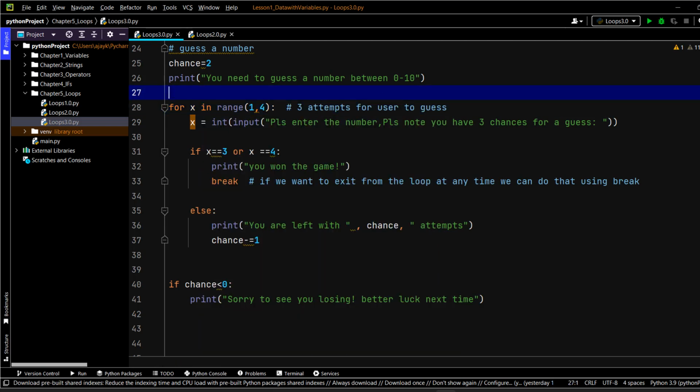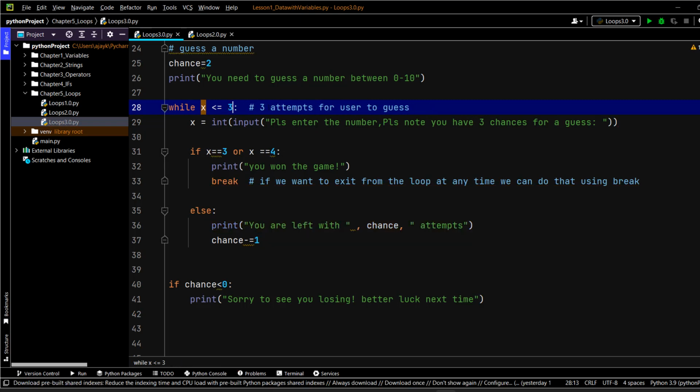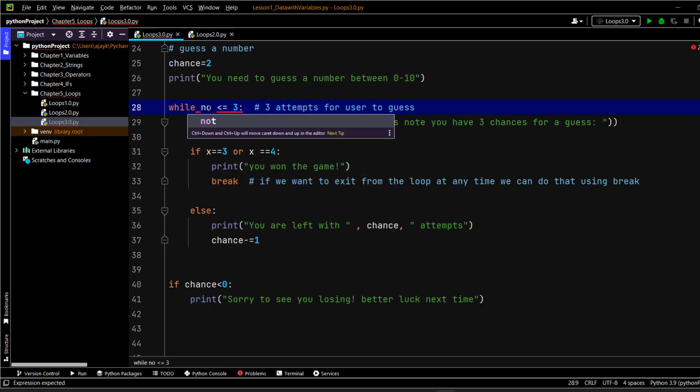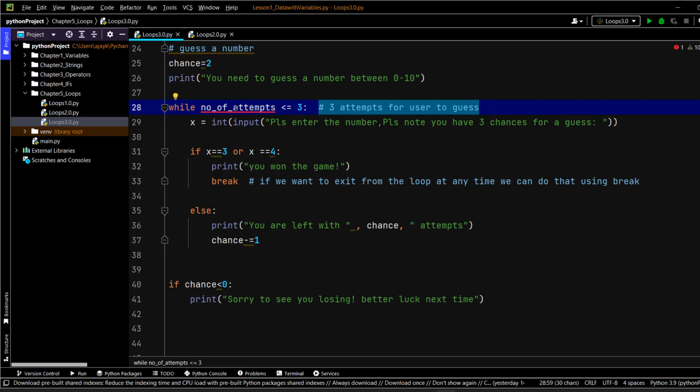Okay, so we can say that while x is less than or equal to, and then you can write here the number 3. What do you think? Or maybe you can say number of attempts is less than or equal to 3. Since I'm creating a variable so specific, I don't have to write comments here. You know that this is all about the number of attempts.